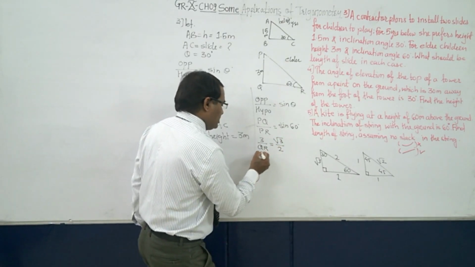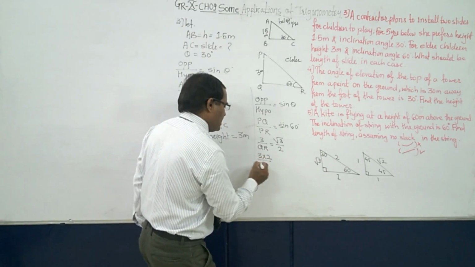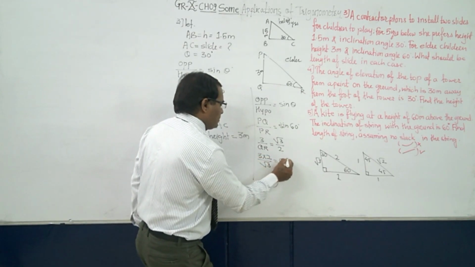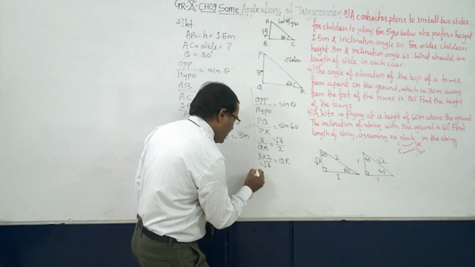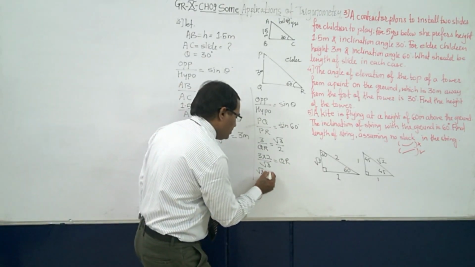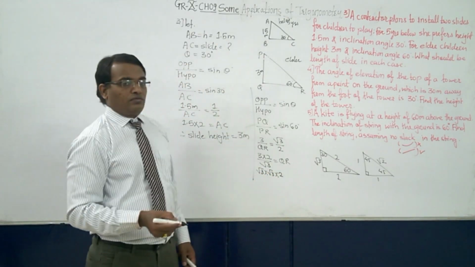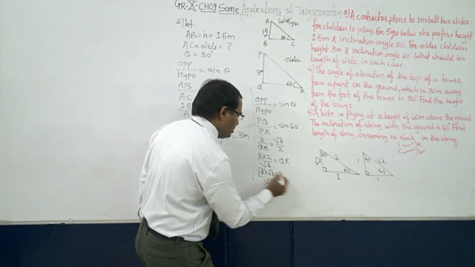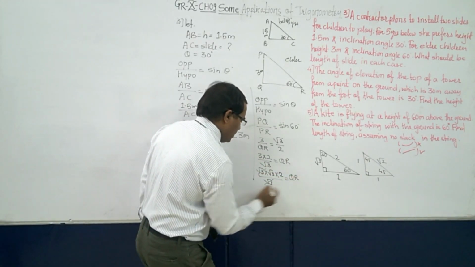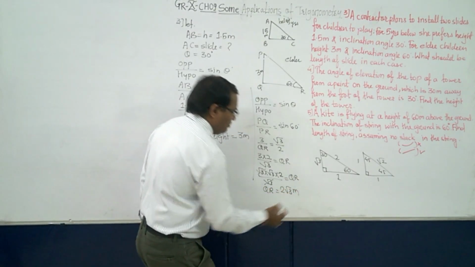After doing the cross multiplication, this 3 can be written as root 3 into root 3 into 2. So this root 3 will get cancelled, and PR is 2 into root 3 meter.